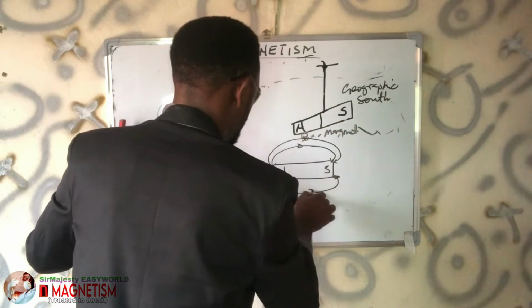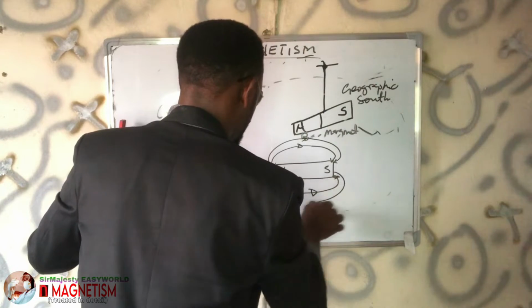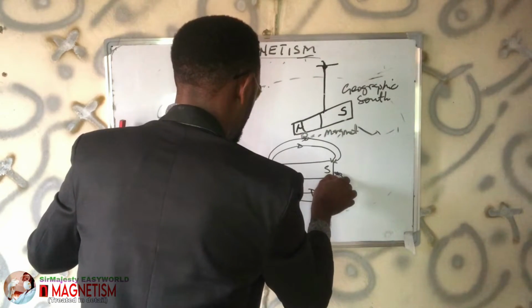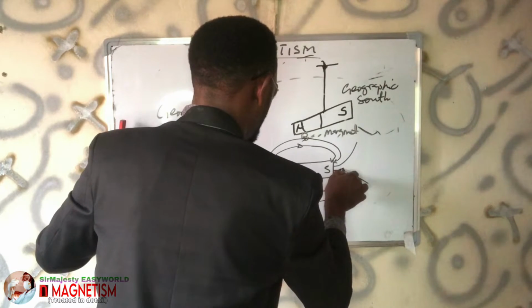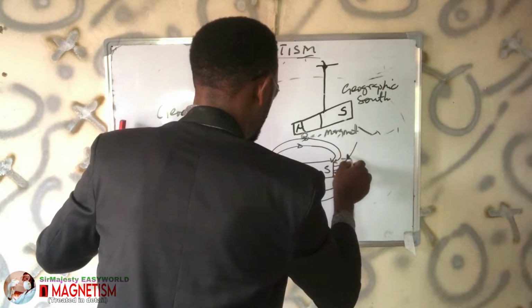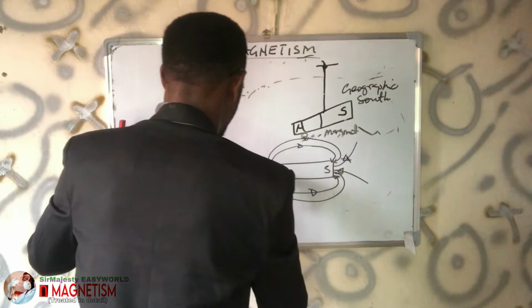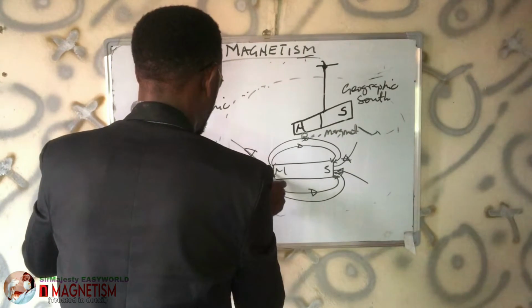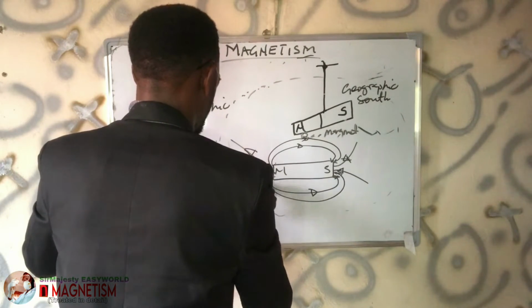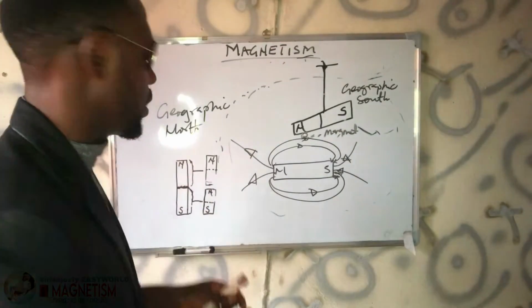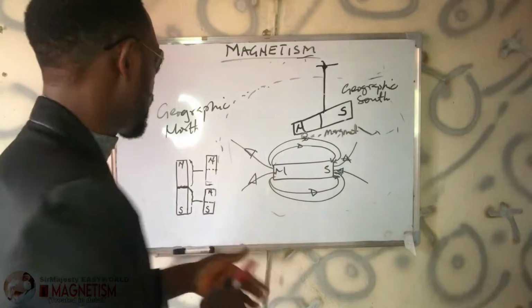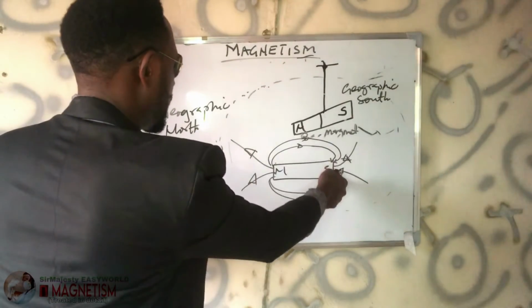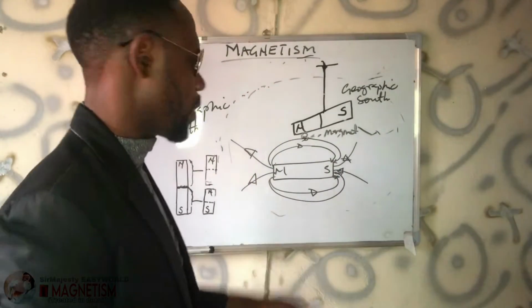The arrow must point from north to south. Then the dice moves this way. It must come in from, then from north is leaving. So over here are actually the magnetic field lines, a representation. You see the arrow, it moves from north and then converges in the south pole.